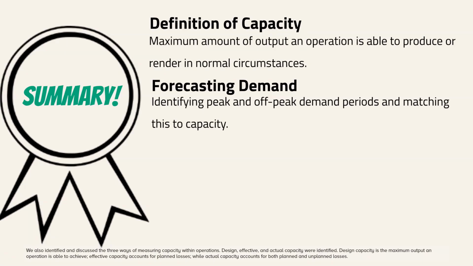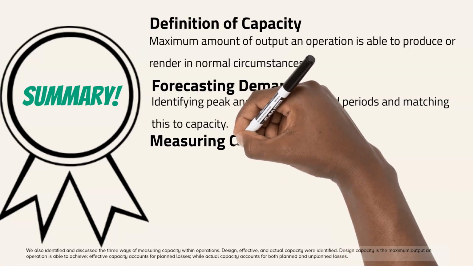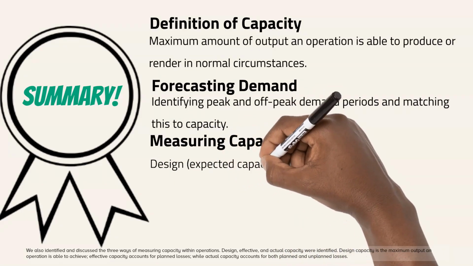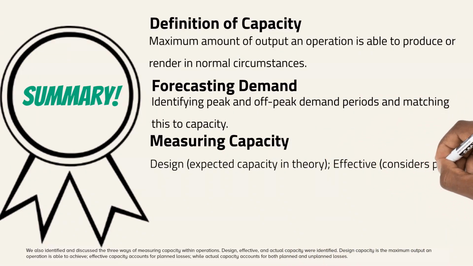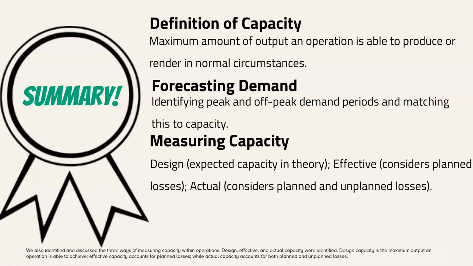We also identified and discussed the 3 ways of measuring capacity within operations. Design, effective, and actual capacity were identified. Design capacity is the maximum output an operation is able to achieve. Effective capacity accounts for planned losses, while actual capacity accounts for both planned and unplanned losses.